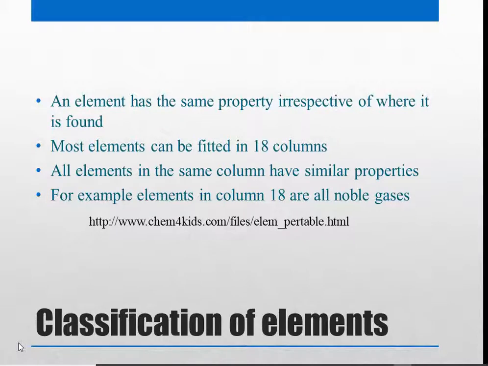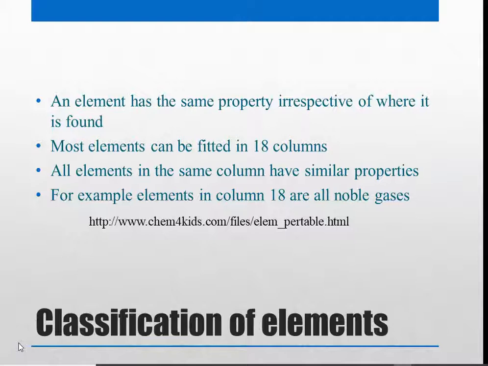So we just discussed how an element has the same property irrespective of where it is found. Now these properties are such that some of the elements have similar properties. For example, if you talk about noble gases, noble gases are gases like helium, neon, argon. They have this property that they are very unreactive, and they mostly are gases. So these gases have similar property, and they can be arranged in the 18th column. And similarly other elements, as we will see later in the periodic table.